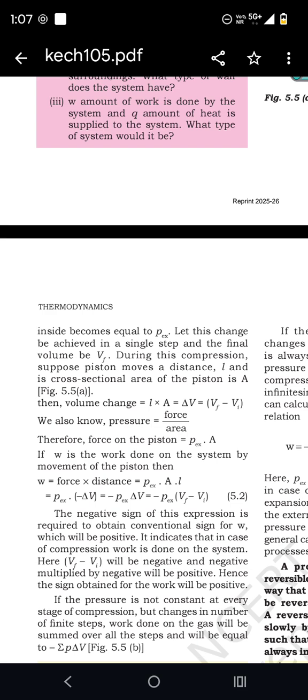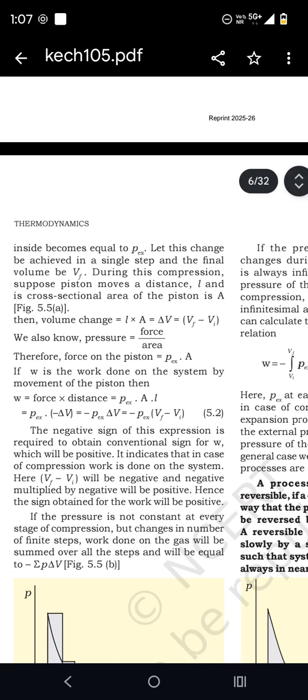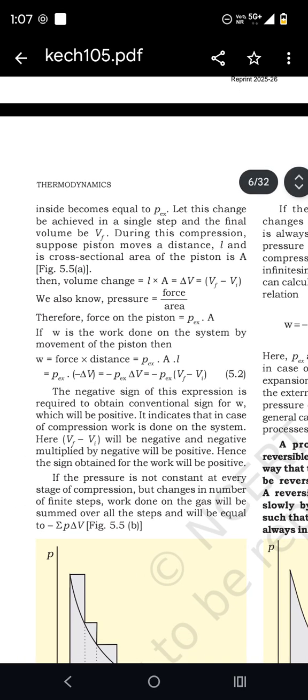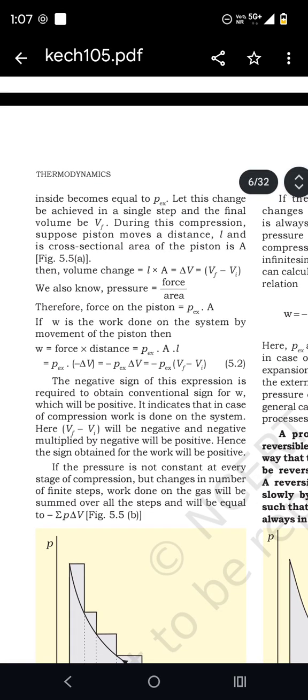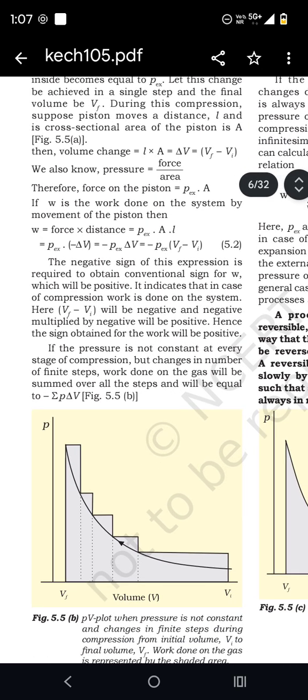Let this change be achieved in a single step and the final volume be Vf. During this compression, suppose the piston moves a distance L and its cross-sectional area is A. As the volume changes, L times A is equal to delta V. You also know pressure is force per area. Therefore, force on the piston is P external times A. If W is the work done on the system by movement of the piston, then W is equal to force into displacement.